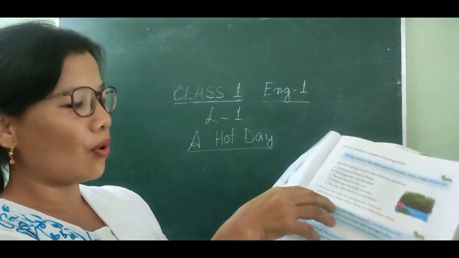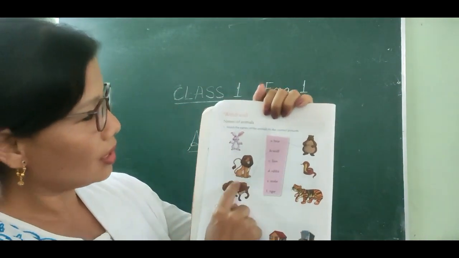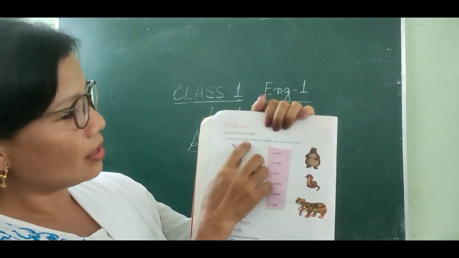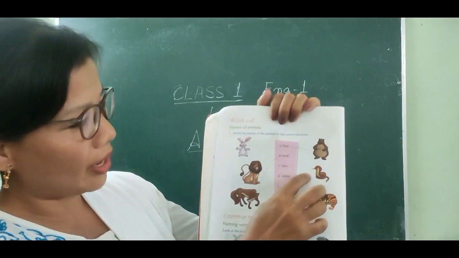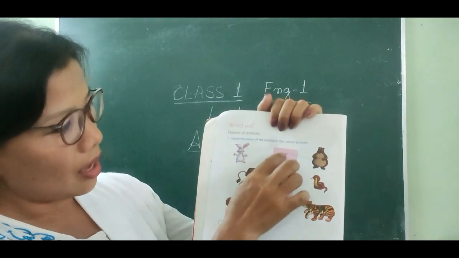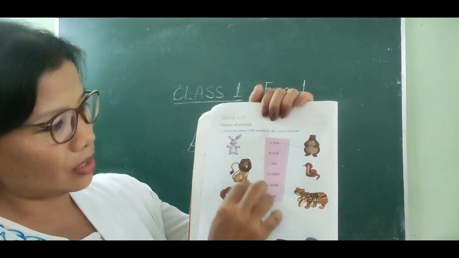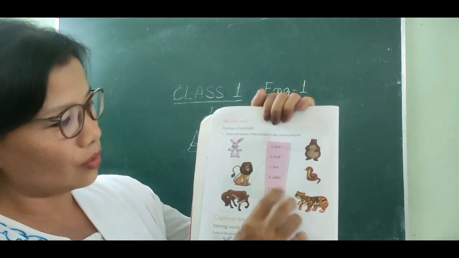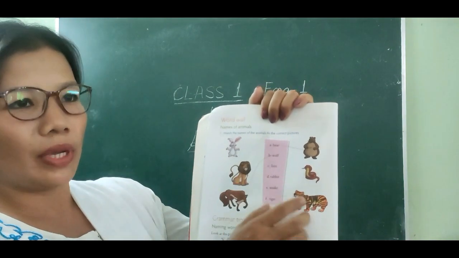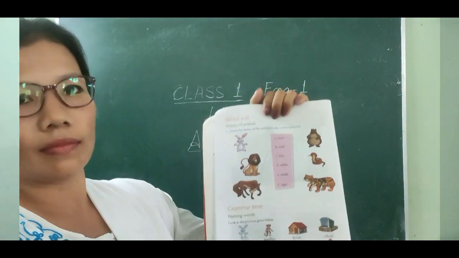So I will give you homework. Page number 4. You do it at your home. This is very easy. Names of animals. Match the names of animals to the correct picture. These are the pictures of animals, and the names are given here. So you match the columns, or match which one is which animal. Name and picture, you match them, and you try to learn this one.